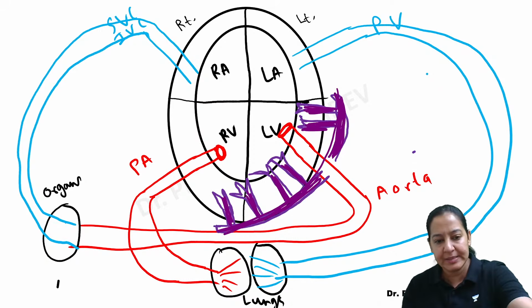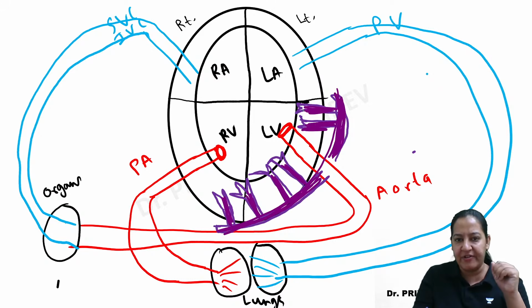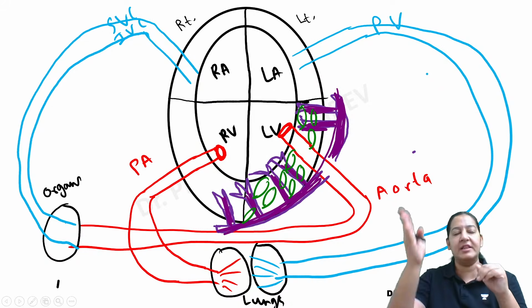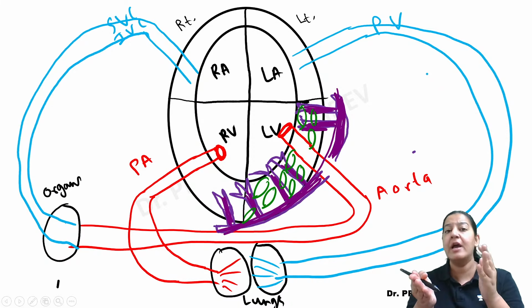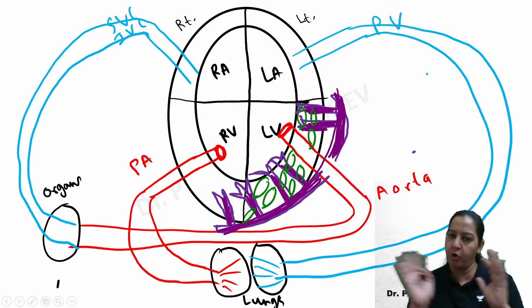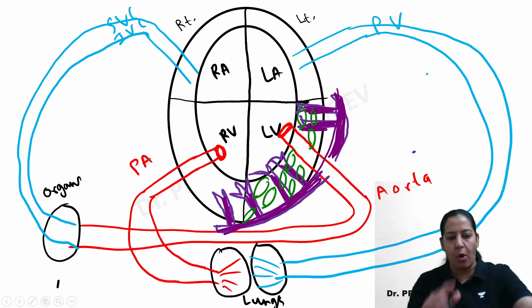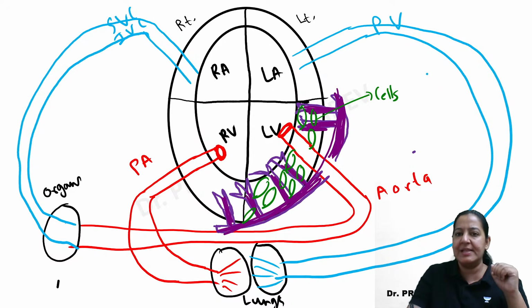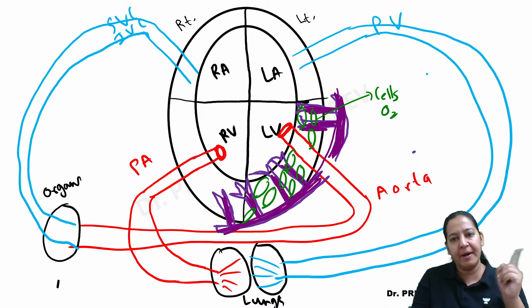Now let me draw the cells in the wall of the left ventricle. This is the wall of the left ventricle containing cells. Can you see I am drawing the green color cells? These are myocardial cells or smooth muscle cells. All these cells present in the wall of the left ventricle are getting oxygenated or pure blood via coronary. Via blood, they are getting oxygen.